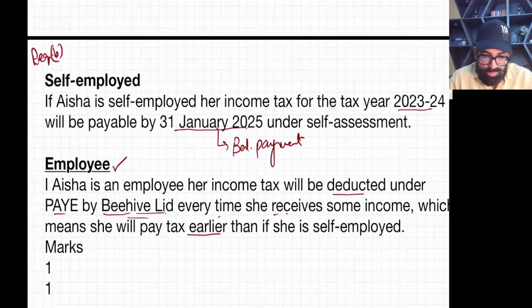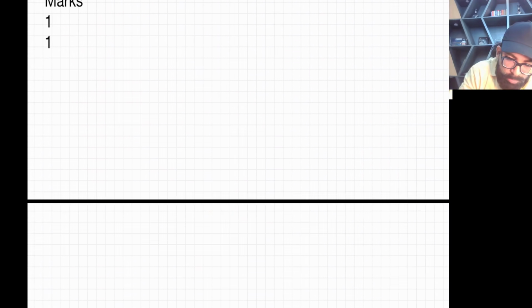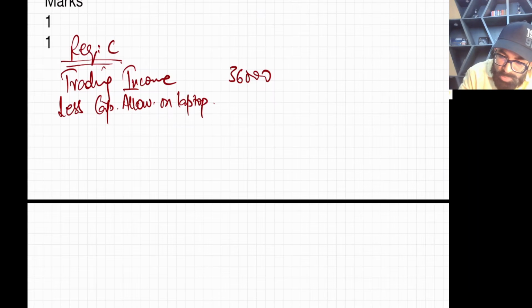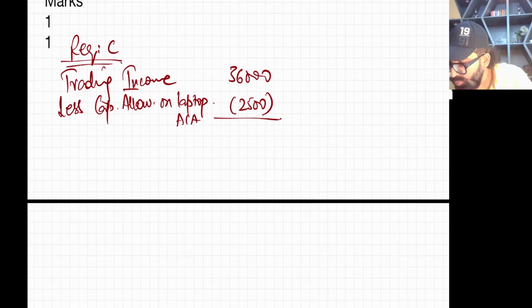Okay, so let's do requirement C. It's very easy. You have a trading income of 36,000, less capital allowance on laptop. AIA, the complete 2,500 will be your allowance. So 36,000 minus 2,500 is 33,500.